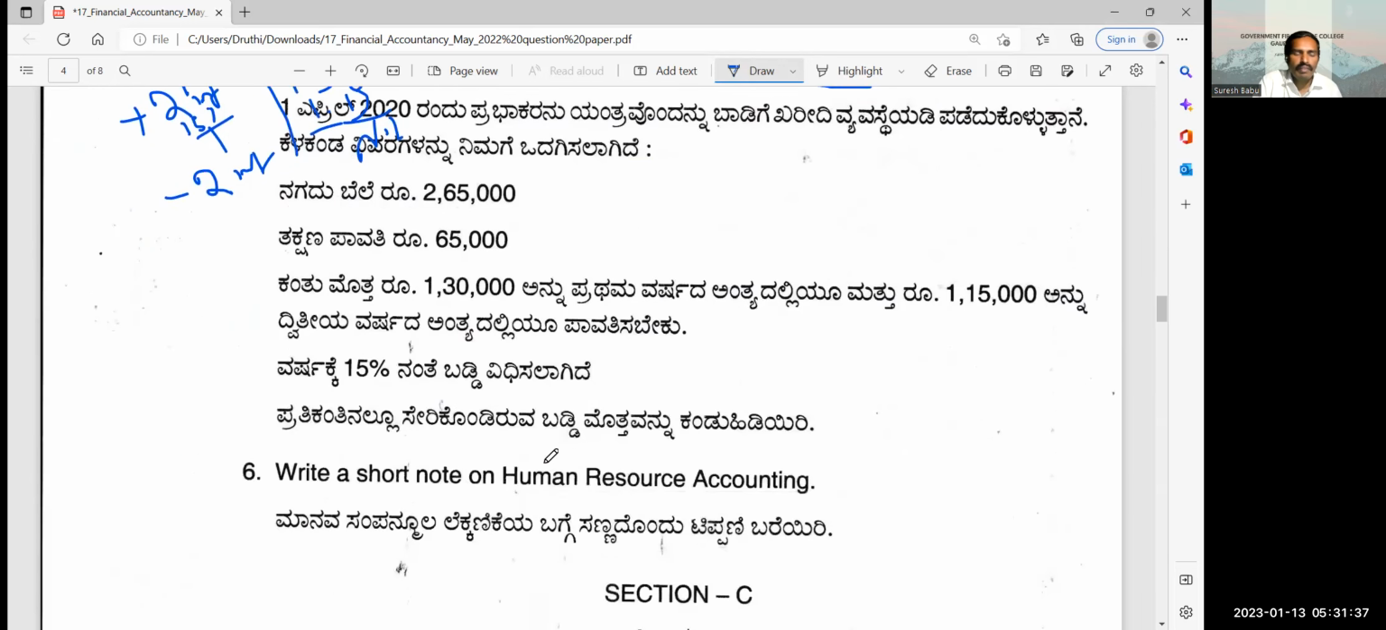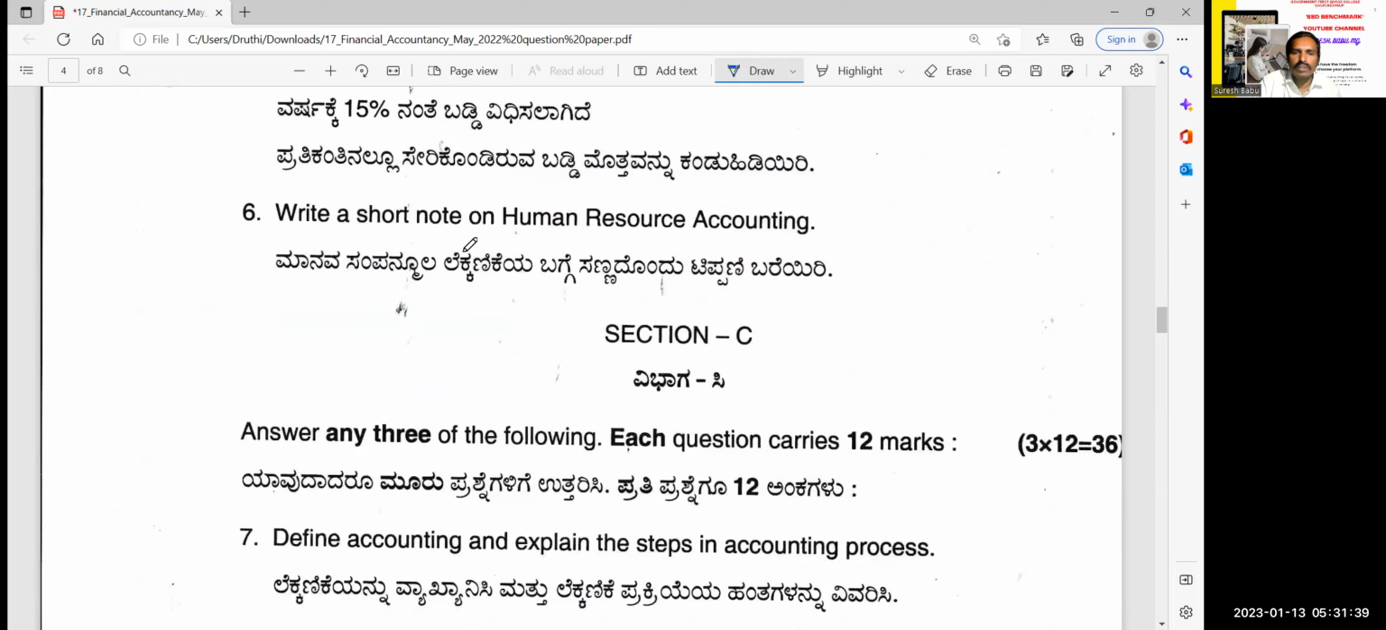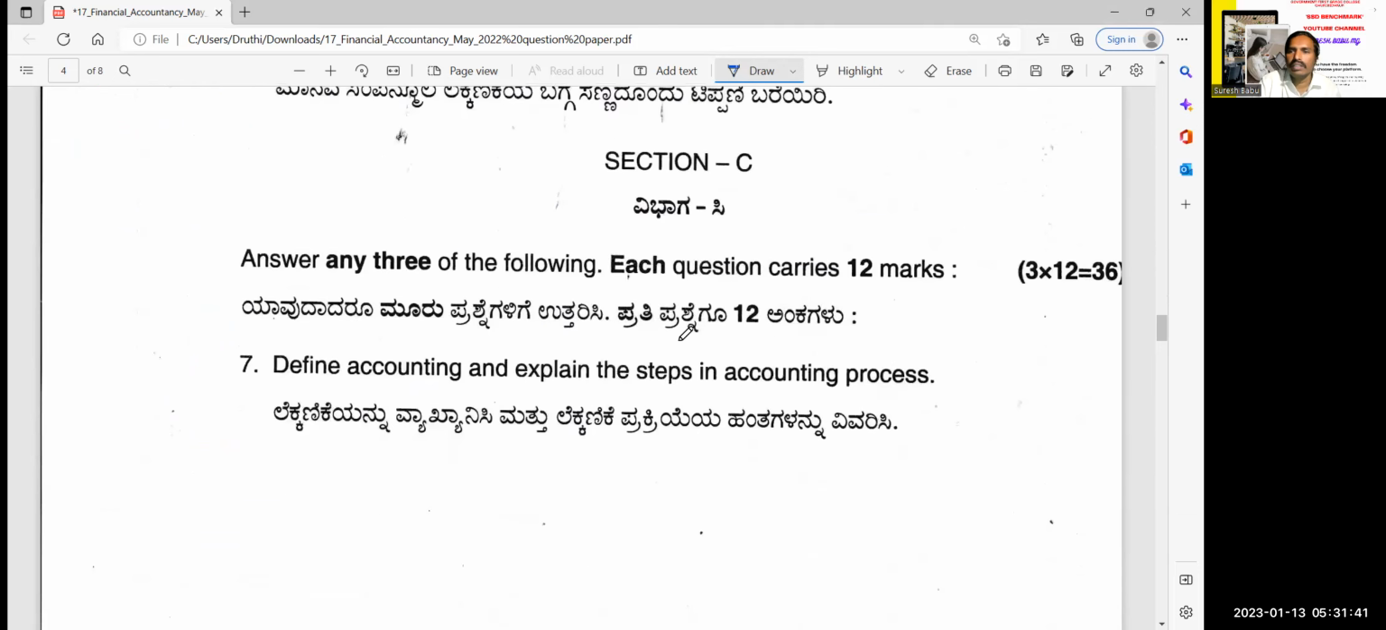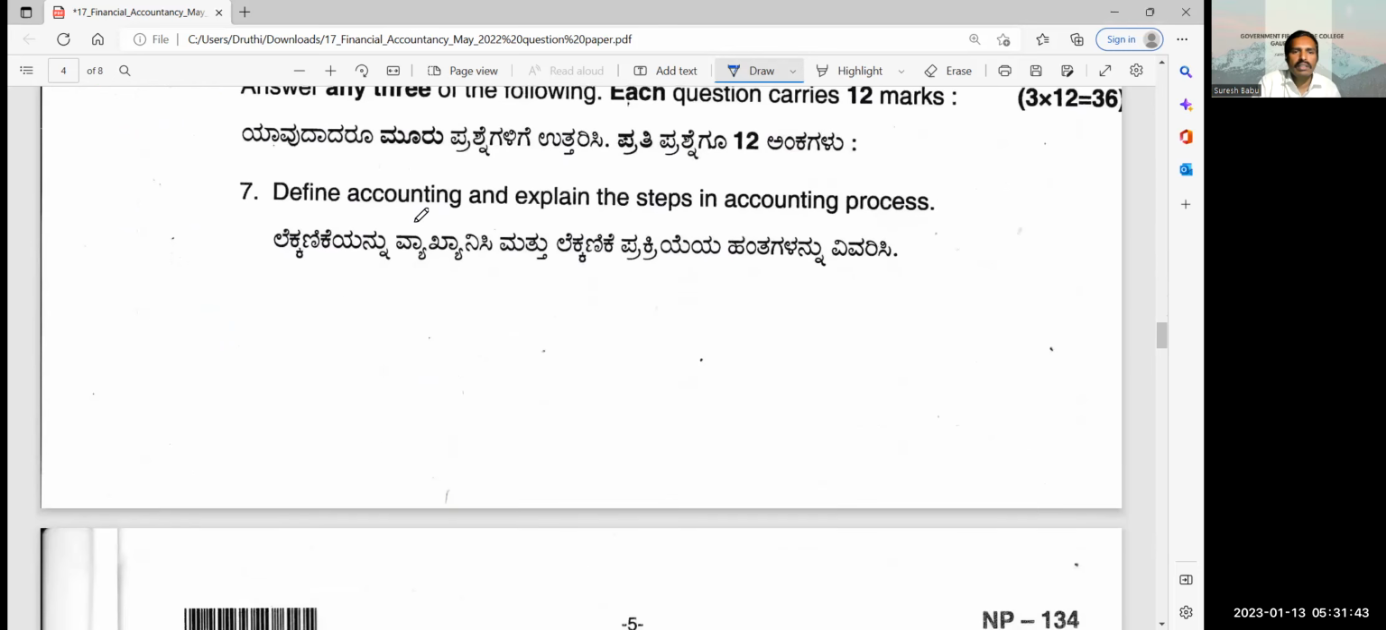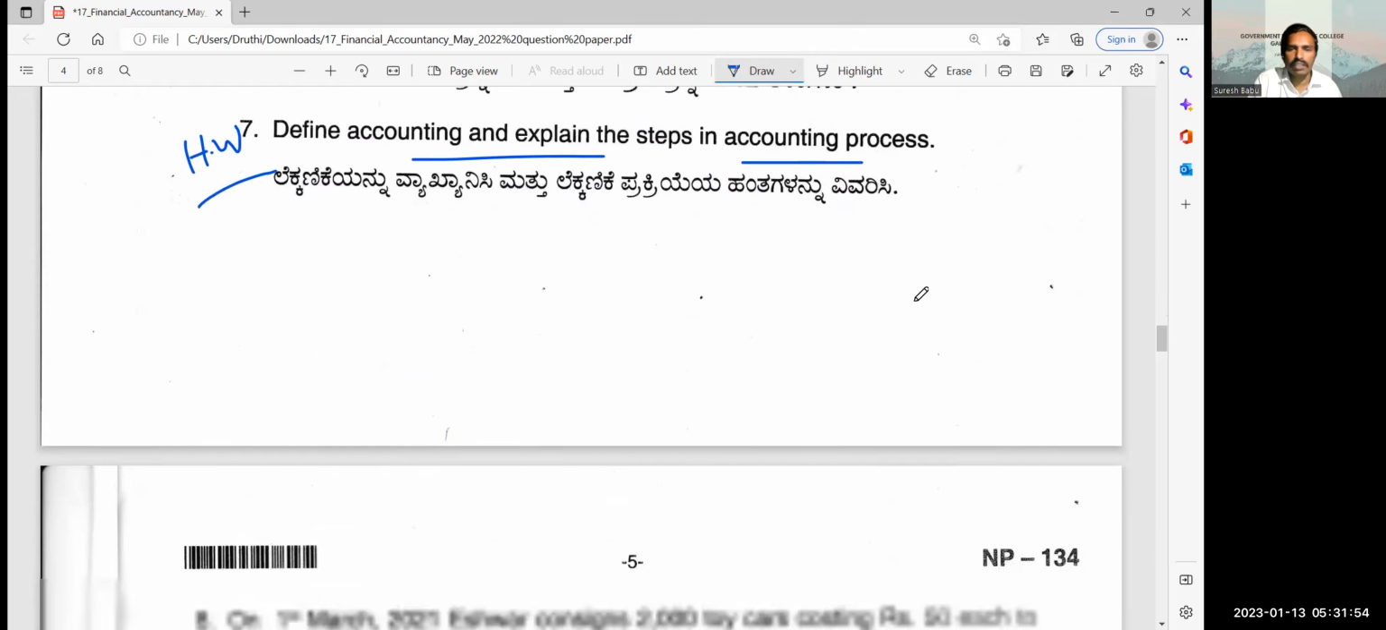That's it. Next: write a note on human resource accounting. It doesn't cover our syllabus. Define accounting and explain the steps in the accounting process, which you can try. Generally, you search from the net, prepare, and write it.